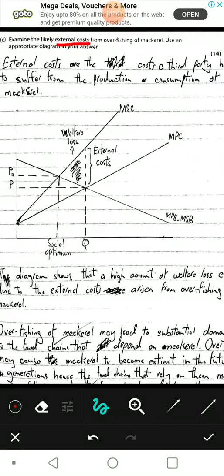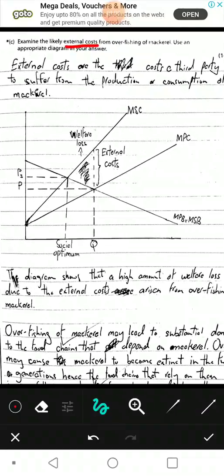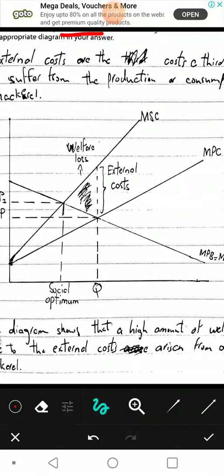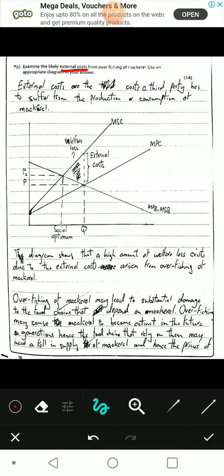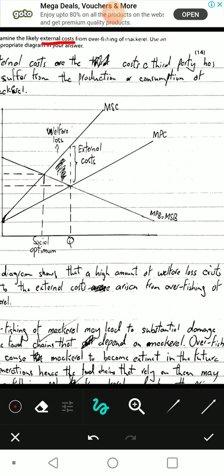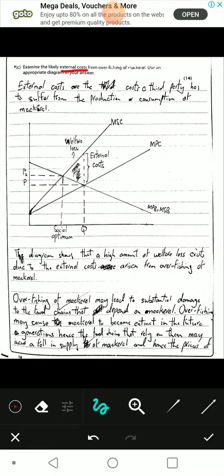Anyway, external cost, first of all, I'll define. Okay, beginning with the definition. Whenever you have a keyword, define it first of all and then move on. External costs are the costs a third party has suffered from the production or consumption of mackerel. So I've not just defined it, I've also mentioned it in terms of mackerel. So the cost of a third party that is not involved in the transaction, for instance, not the consumer, not the producer, someone who's not consuming or producing.